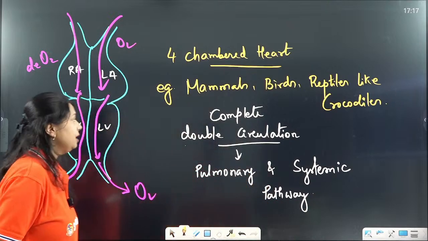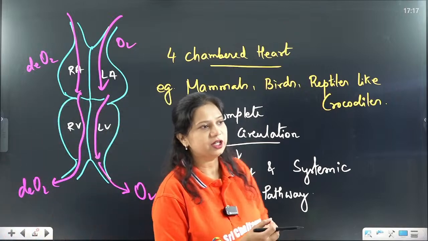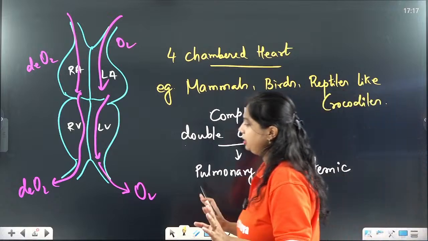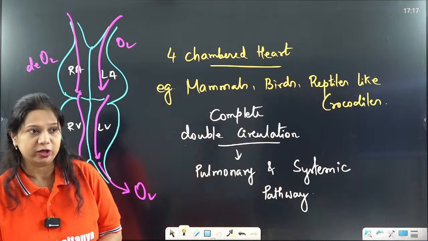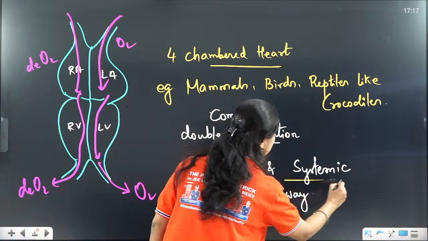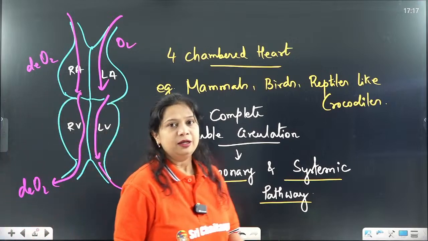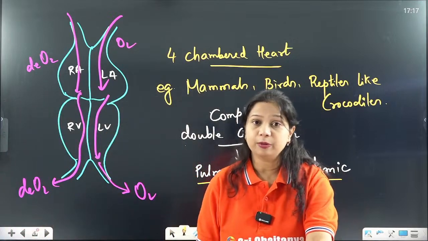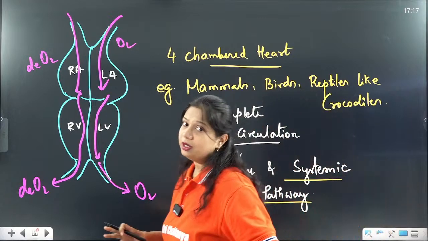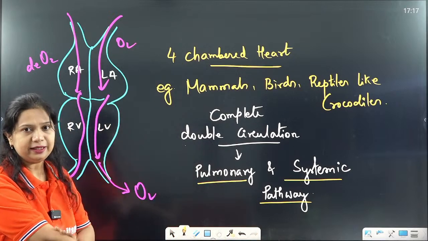They have complete separation of all the chambers, as a result of which they have separation of oxygenated and deoxygenated blood to the different parts of the body. The two separate pathways through which the blood flows are called the pulmonary and systemic pathway. You will learn about them in detail when you come to the chapter on blood vessels and circulation.